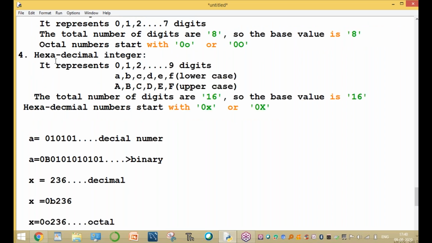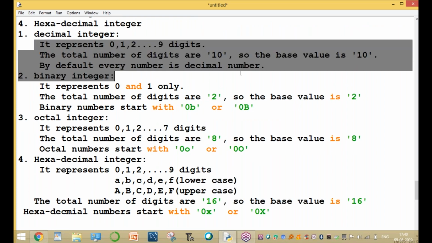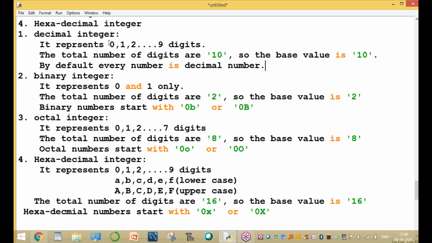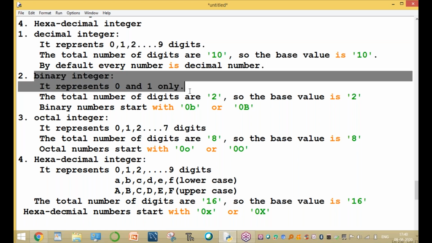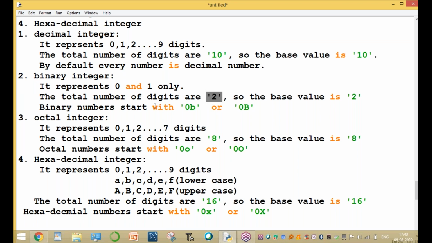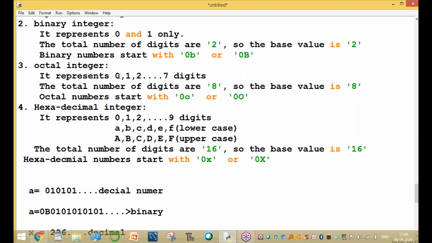In every case, by default, a number is a decimal number. It stores only the digits 0 to 9. Binary numbers are zeros and ones. The base value is 2 because the total number of digits is 2. They start with 0b or 0B. Octal: the total number of digits is 8, 0 to 7. They start with 0o or 0O. Hexadecimal uses 0 to 9 and A to F, upper and lower case.